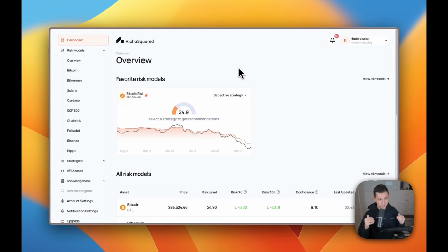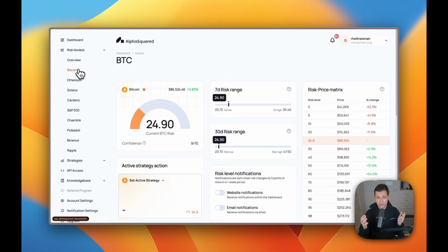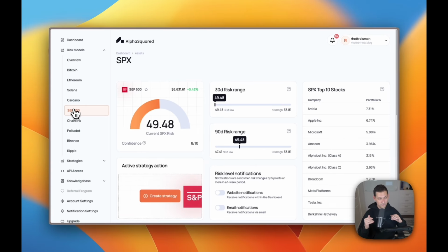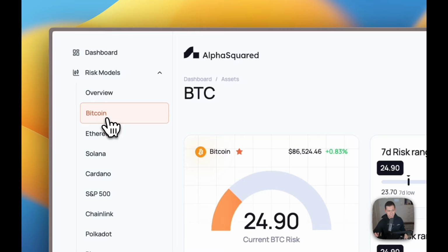So once you go ahead here and log into Alphasquared for the first time, you're gonna see your favorite risk models. And ever since I showed Alphasquared here on the channel before, there's actually a lot more content in Alphasquared. So there's not just Bitcoin, but there's also Ethereum, Solana, and a bunch of other cryptocurrencies. There's also the S&P 500, which is really exciting, and it's really cool that Alphasquared is moving into some of these TradFi assets. But for now, let's go ahead and just take a look at Bitcoin.